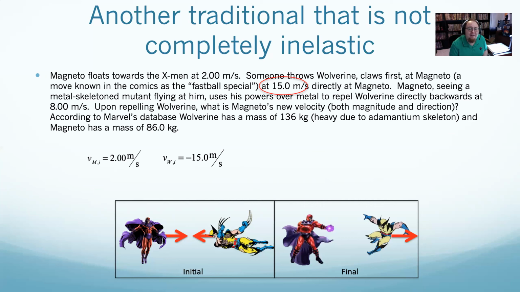I then say after the collision, Wolverine goes backwards at 8 meters per second. But look at my picture. Backwards for him is to the right. So that's a positive value again. And so my velocity of Wolverine final is a positive value. And I gave the mass of Wolverine and the mass of Magneto. And I asked for the velocity of Magneto final.